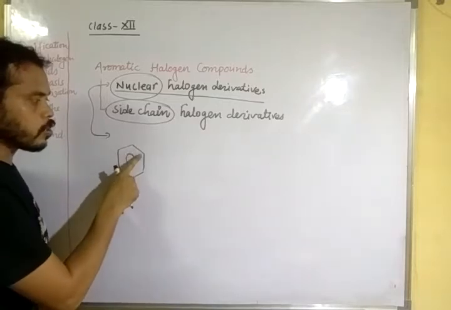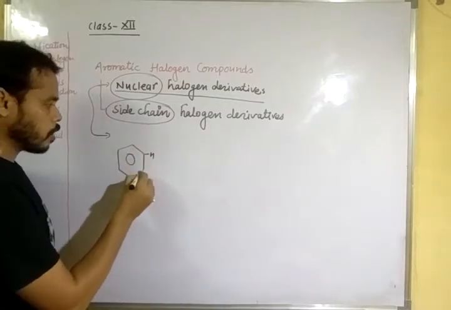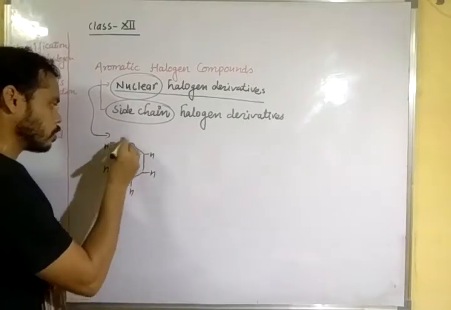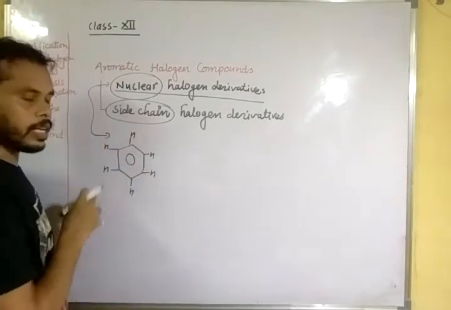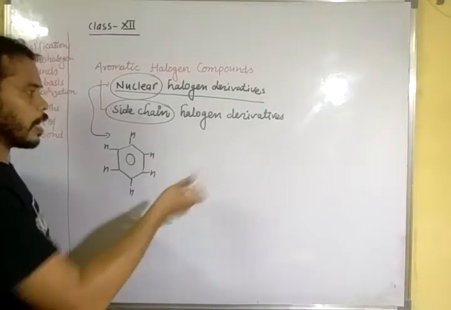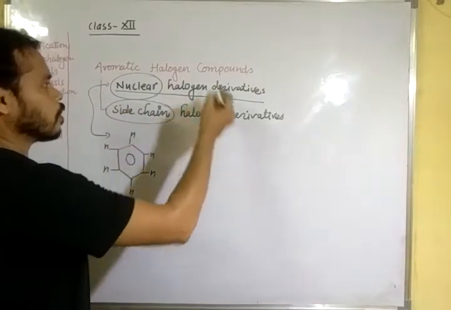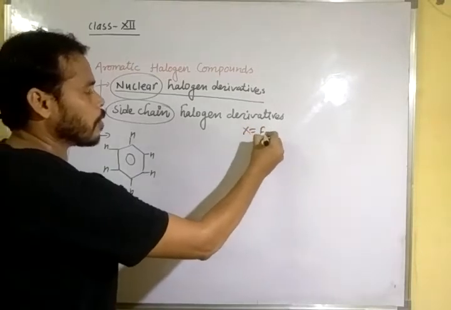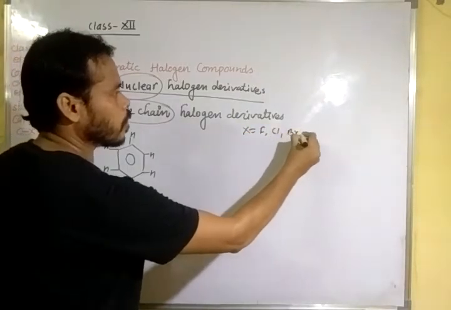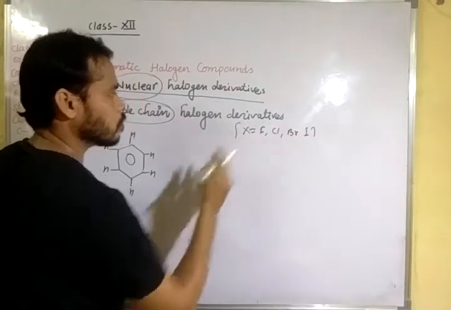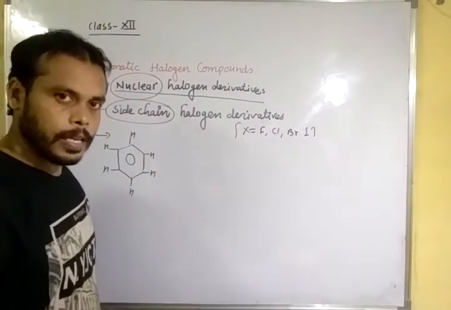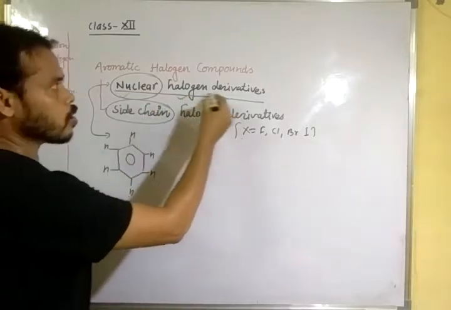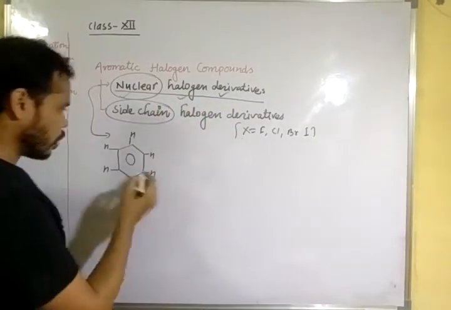When this hydrogen atom is replaced by a halogen atom, may be fluorine, chlorine, bromine or iodine, the derivative obtained is called a nuclear halogen derivative.